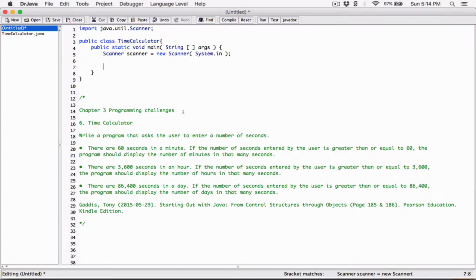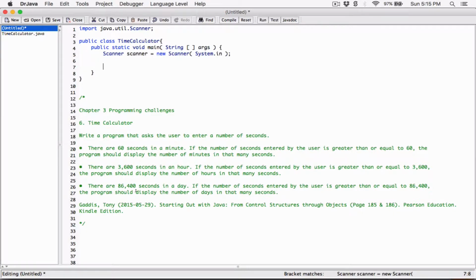All right, so let's go ahead. I forgot to read the question. There are 60 seconds in a minute. If the number of seconds entered by the user is greater than or equal to 60, the program should display the number of minutes in that many seconds. There are 3,600 seconds in an hour. If the number of seconds entered by the user is greater than or equal to 3,600, the program should display the number of hours in that many seconds.